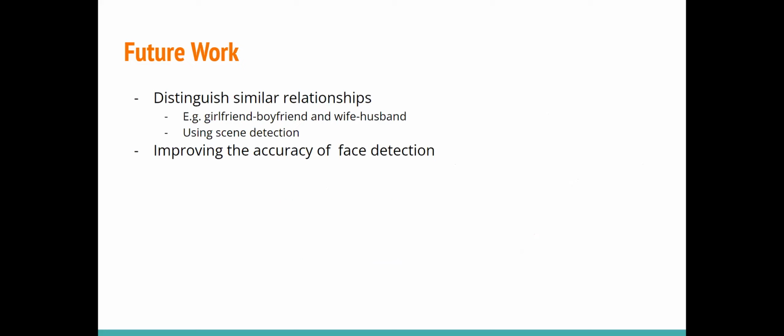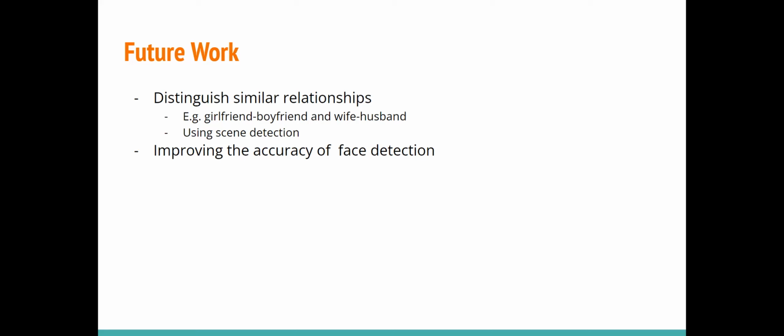For our project, we only use interactions between people as evidence to classify their relationship. Therefore, it is hard to tell the difference between similar relationships that are supported by similar visual interaction evidence. For example, it is hard to tell if the relationship between two people is girlfriend and boyfriend or wife and husband. It is hard for a human as well if you only watch their interactions.